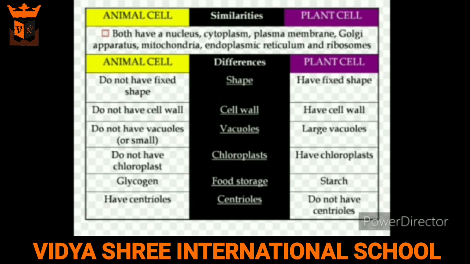Whereas animal cell is smaller than a plant cell, it only has a cell membrane. There is no cell wall. Vacuoles are either absent or they are very small in size. They do not have plastids, so they cannot perform photosynthesis either. And it has a centrosome.